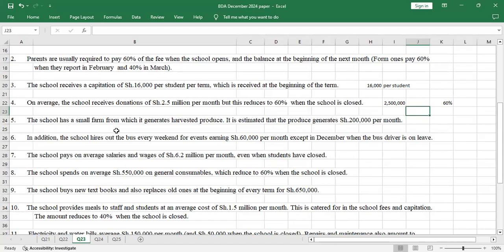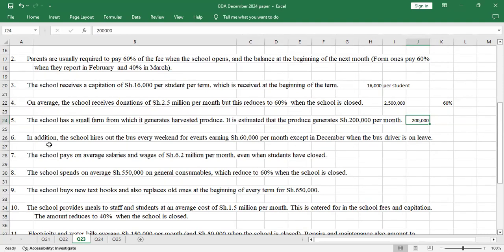Number 5, the school has a small farm which generates harvested produce. It is estimated that the produce generates 200,000 per month. So it will generate 200,000 per month. This will be generated throughout the year from January to December, whether the school opens or closes.